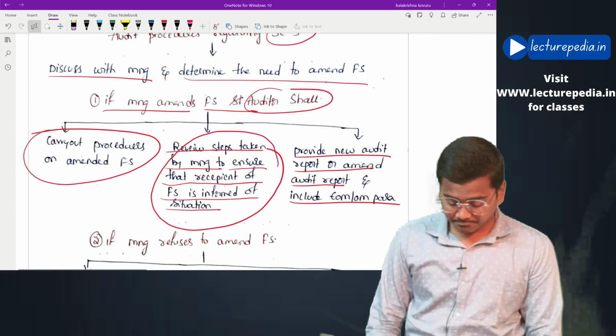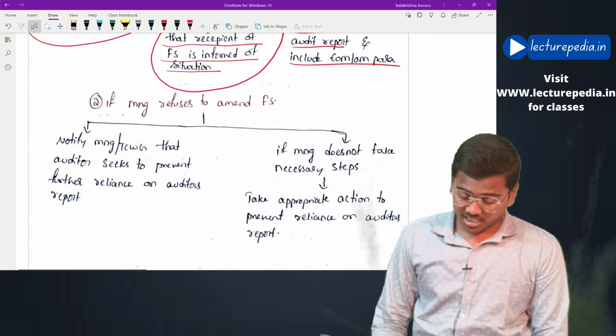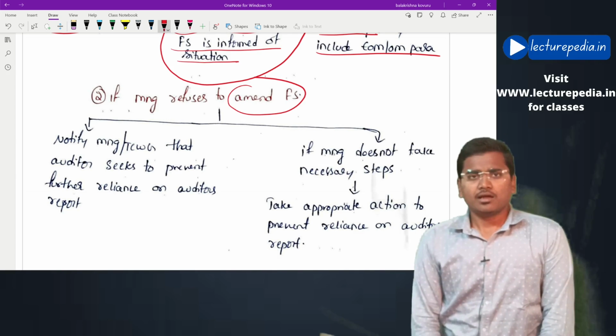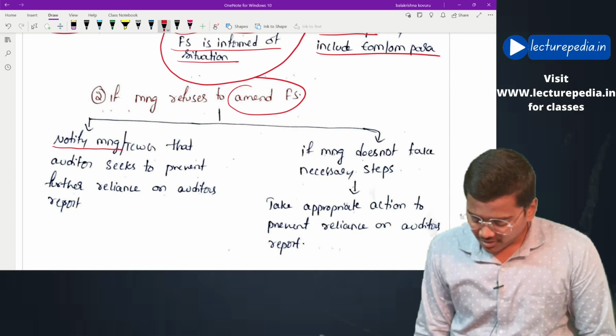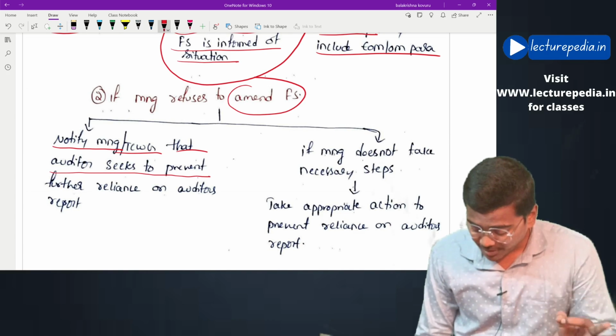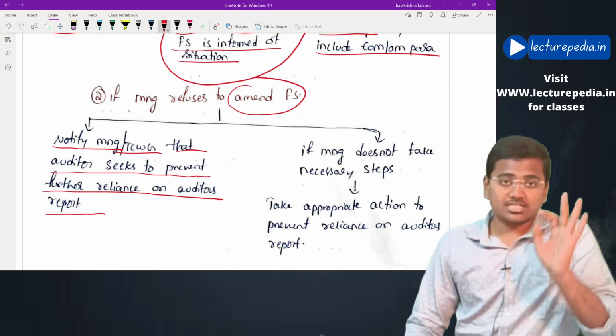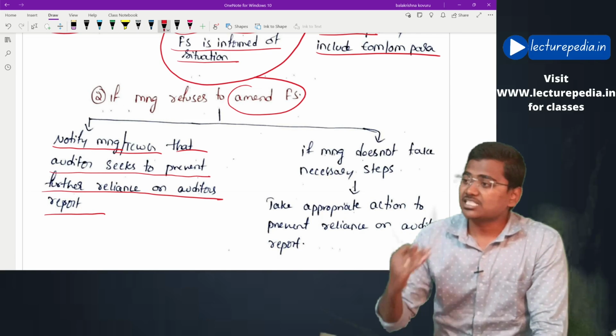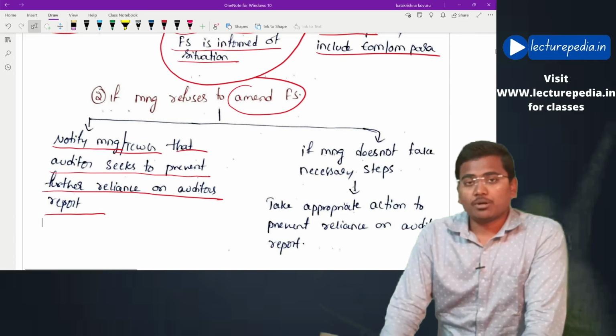In case management refuses to amend the financial statements, the auditor will notify the management or those charged with governance that the auditor seeks to prevent further reliance on the auditor's report. The auditor has given the audit report, and it has been circulated to the public also.